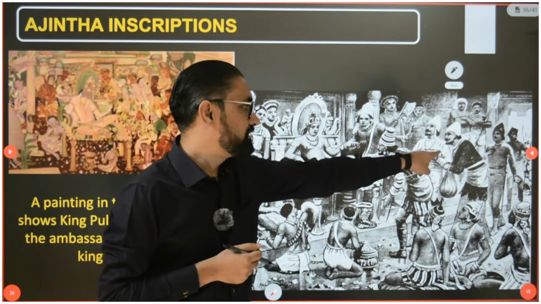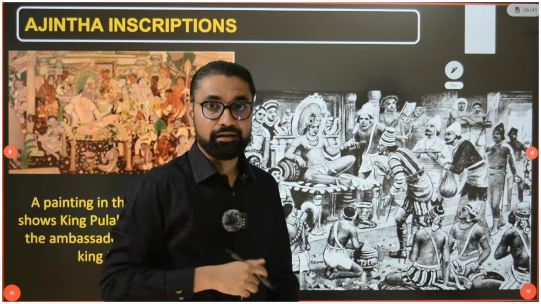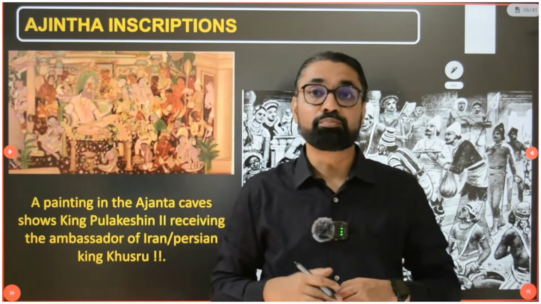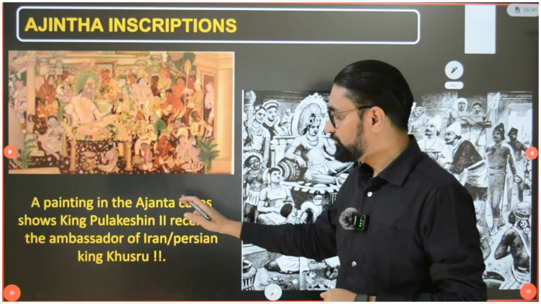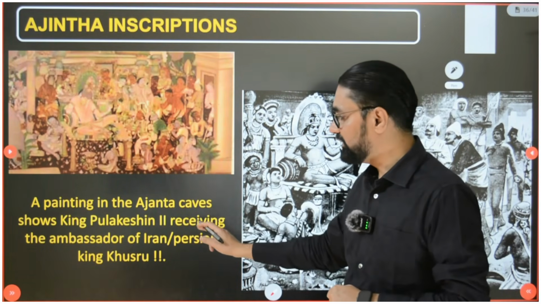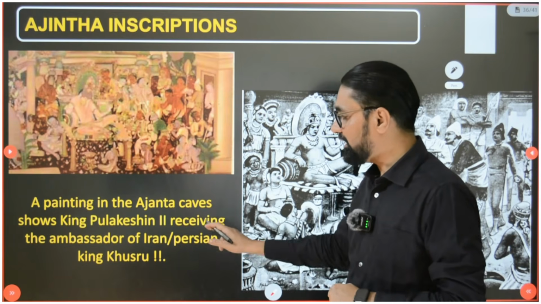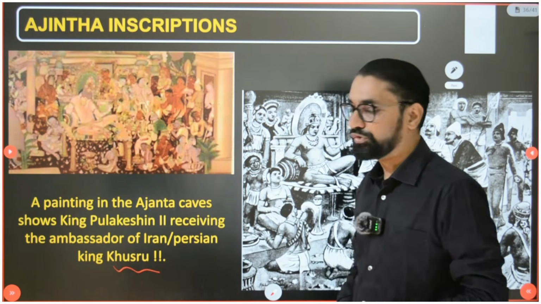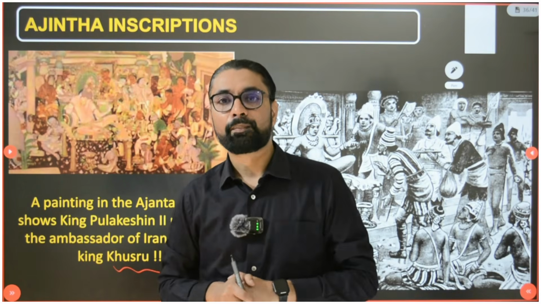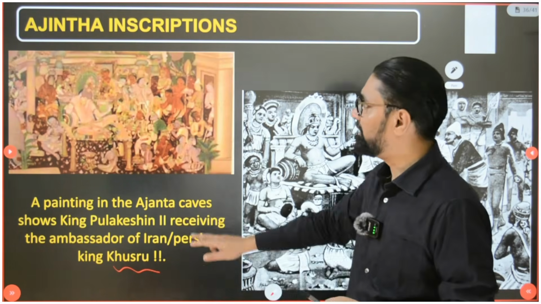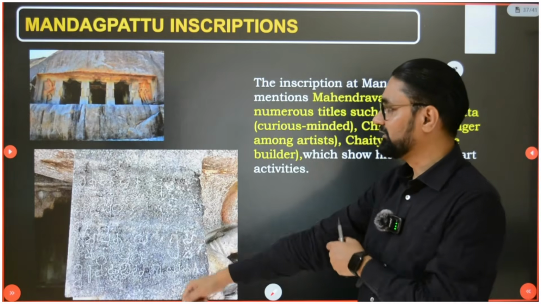You can see his hat and his people with that hat. He is receiving the ambassador of the Persian king Khusro. This painting in the Ajanta caves shows Pulkeshin II receiving the ambassador of Iran or Persia, King Khusro, at his empire. So remember this part of the Ajanta paintings.